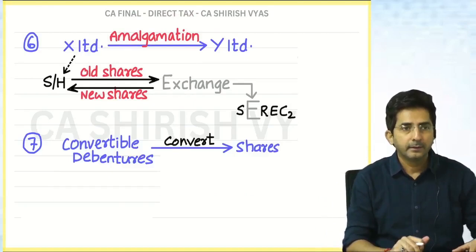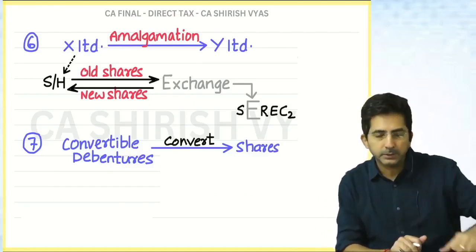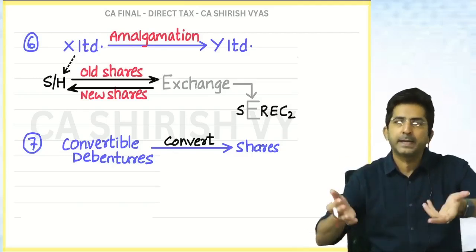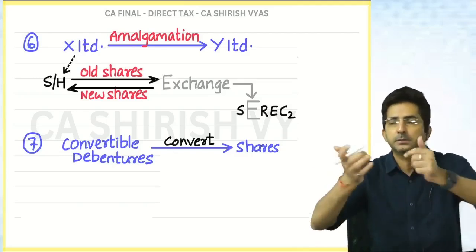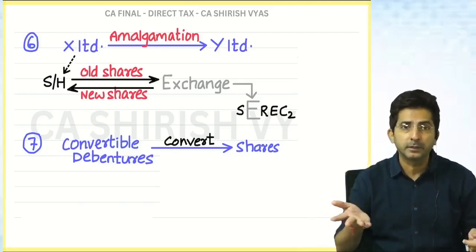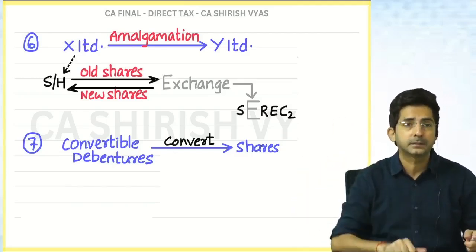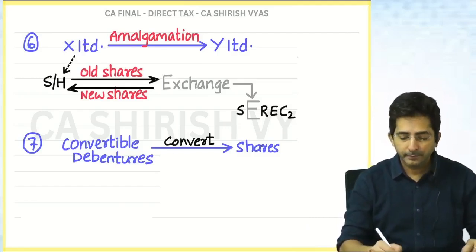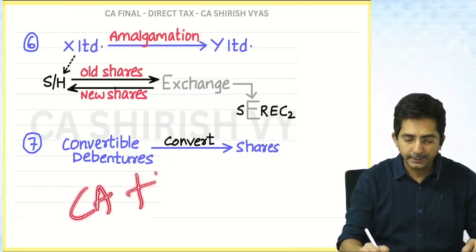You heard about convertible debentures? A convertible debenture gets converted into shares after some years. So imagine when a convertible debenture after some years gets converted into shares. Are the conditions satisfied? Is there a capital asset? Is there a transfer?